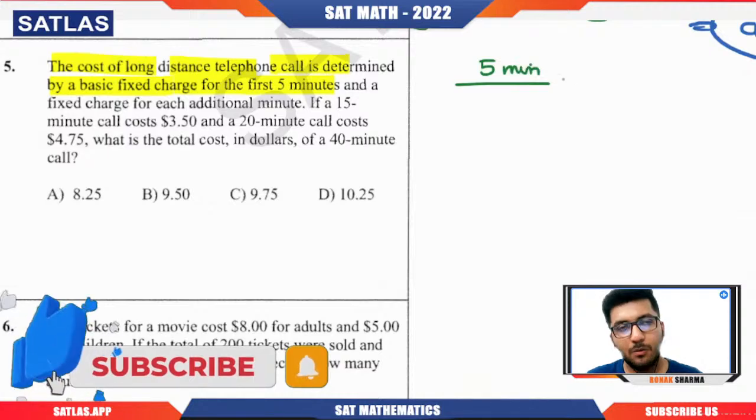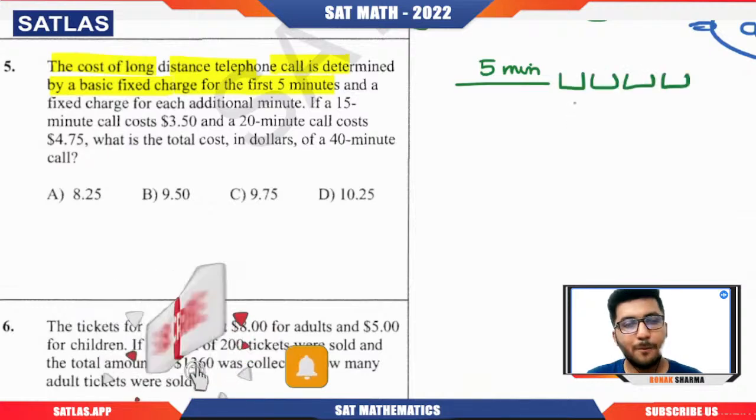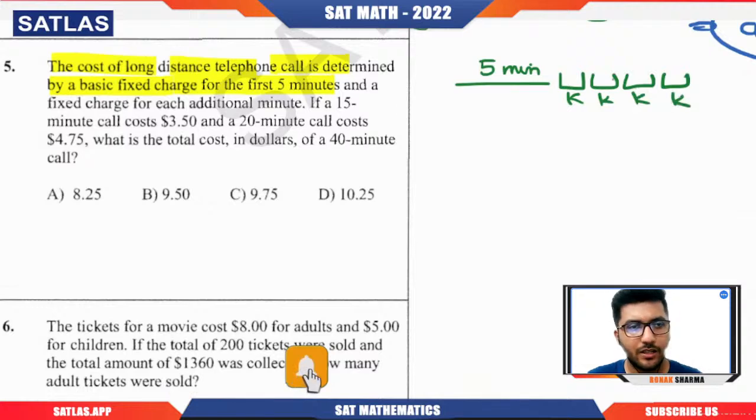But the moment you start talking, even after 5 minutes, for each minute they will simply add, let's say, K dollars. So we have a 15-minute call costing $3.5 and a 20-minute call costing $4.75. If we assume that for the first 5 minutes they are charging, let's say, A, and for each additional minute they are charging K.